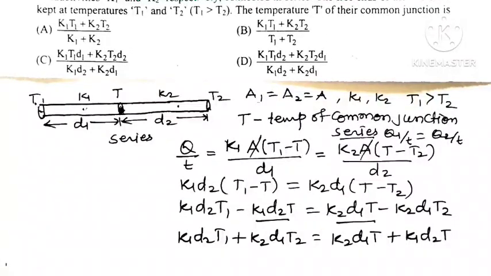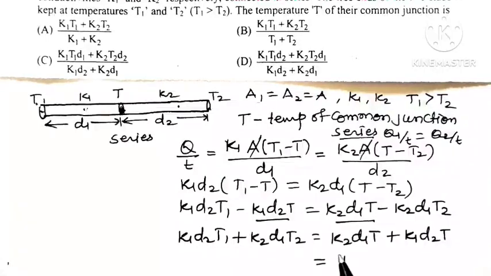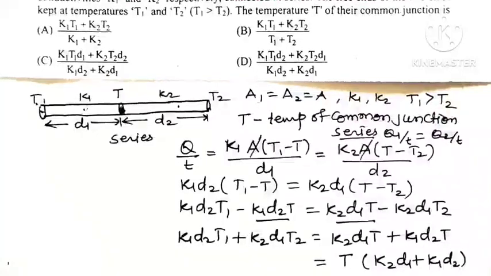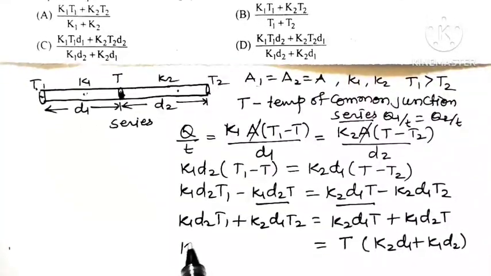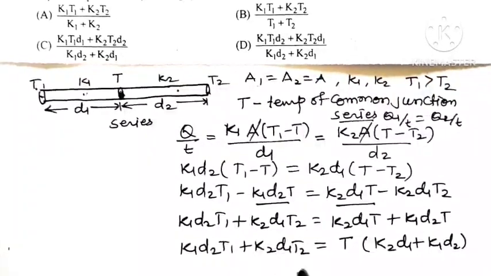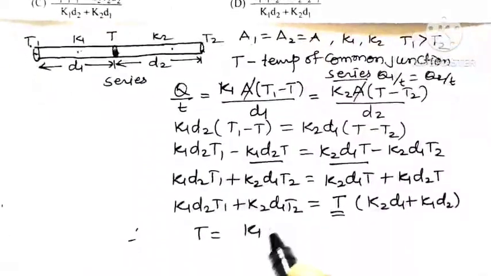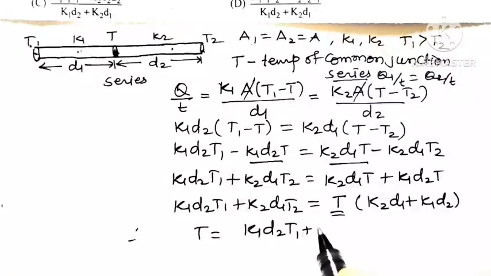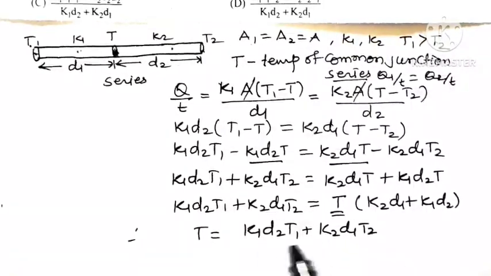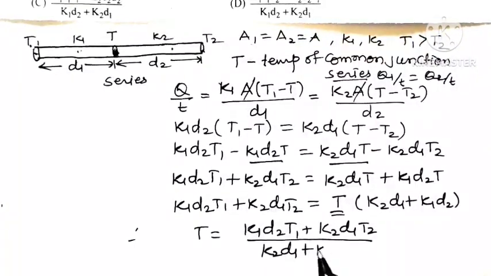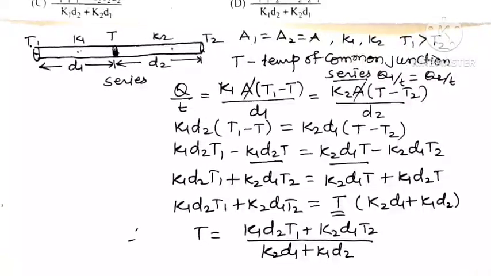Now what can be taken common? From the right hand side, T is taken as common, so it is K2 D1 plus K1 D2, and here it is K1 D2 T1 plus K2 D1 T2. Therefore T is equal to K1 D2 T1 plus K2 D1 T2 divided by K2 D1 plus K1 D2.